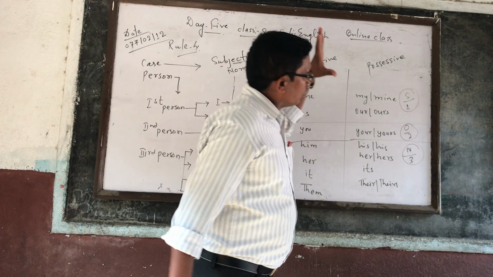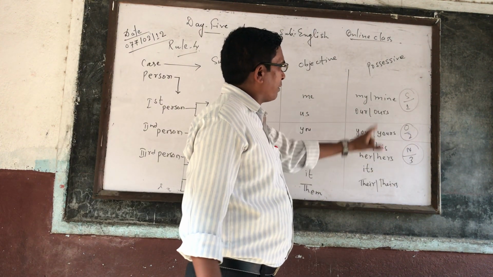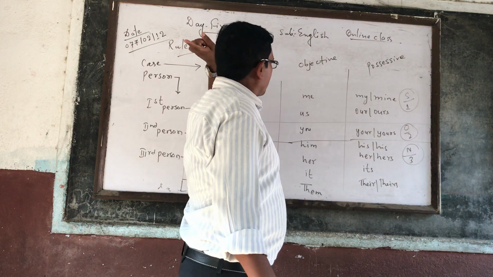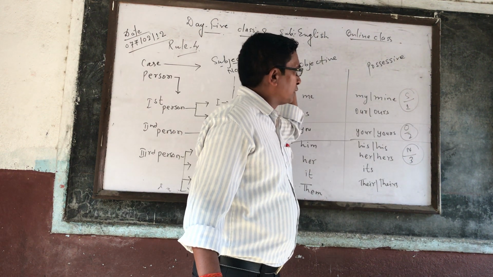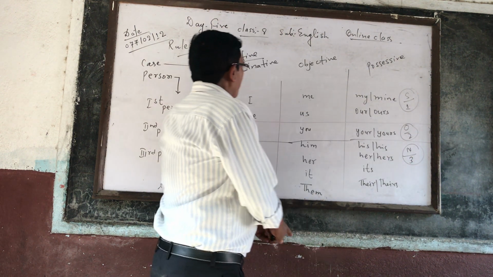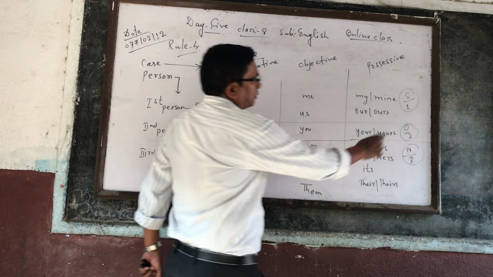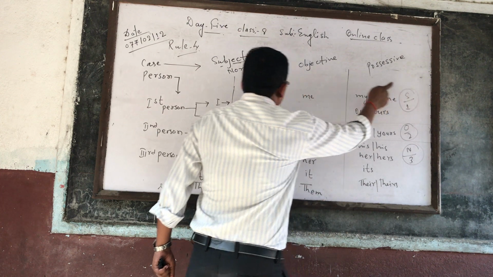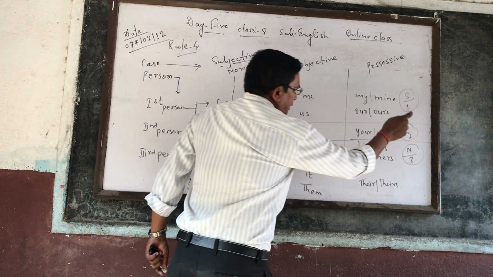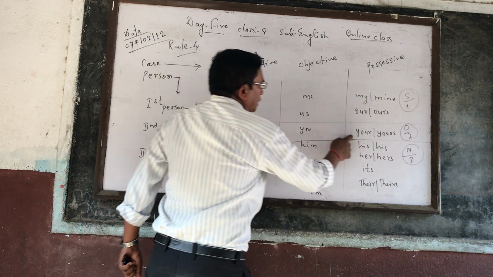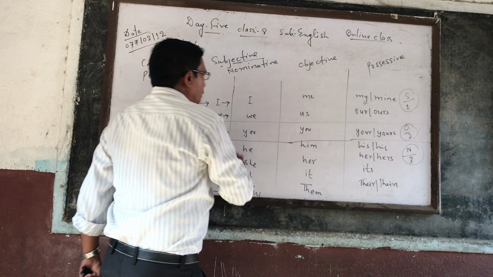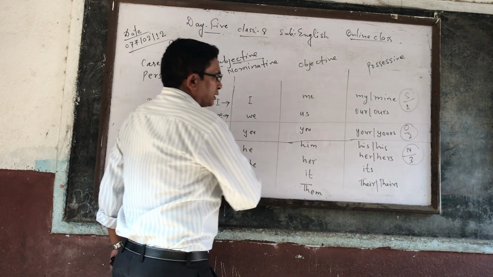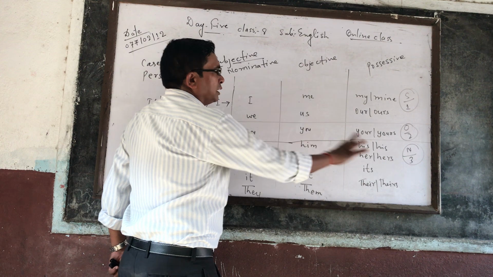So to make you very clear, I have written here according to rule number 3, as I have written there, S-O-N upon 1, 2, 3. Likewise, you can see here. First person pronoun is I, we. It means S upon 1, meaning first person pronoun should be changed according to the subject of the reporting verb. Second person pronoun means you, your, yours. That should be changed according to the object of the reporting verb. Third person pronoun means no change at all.